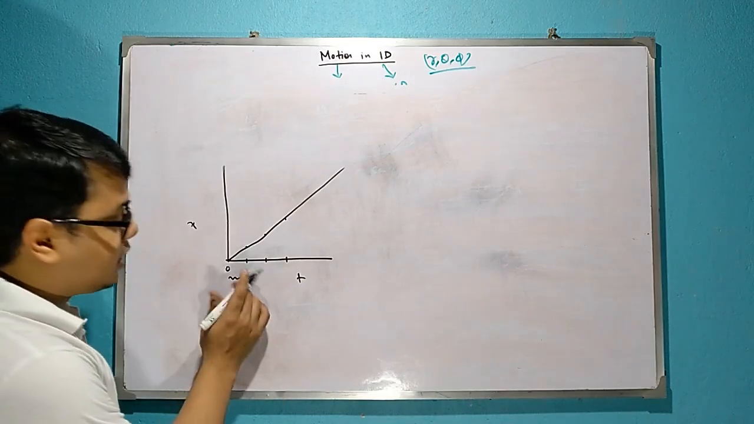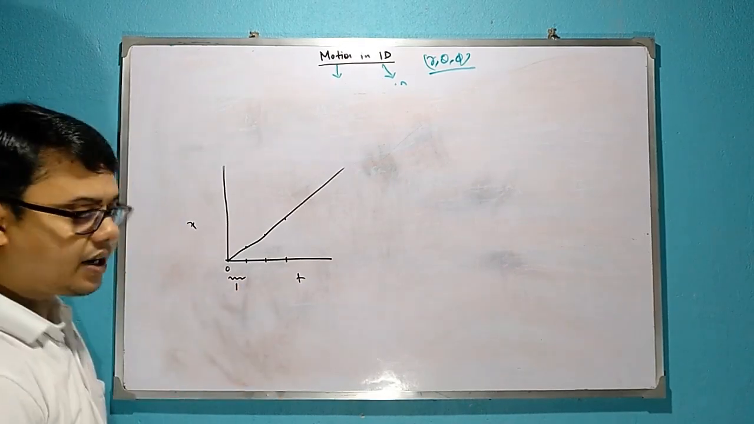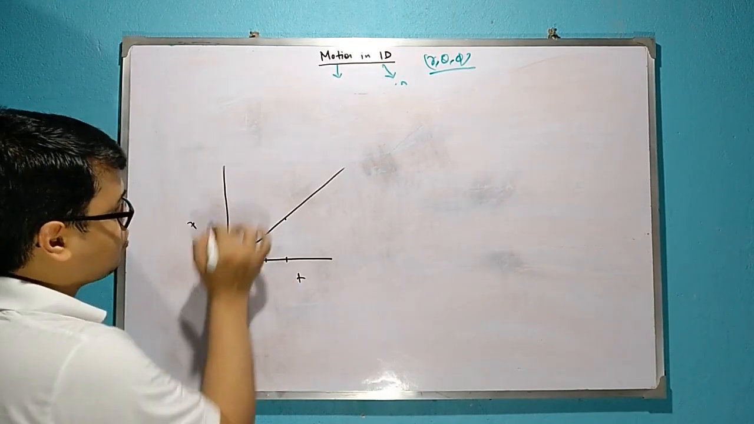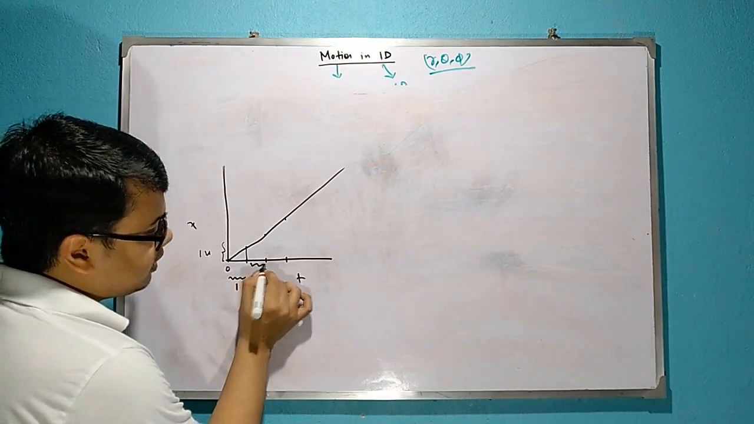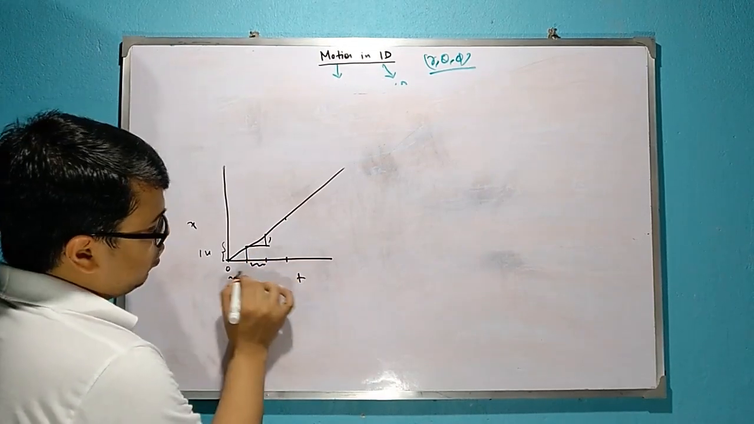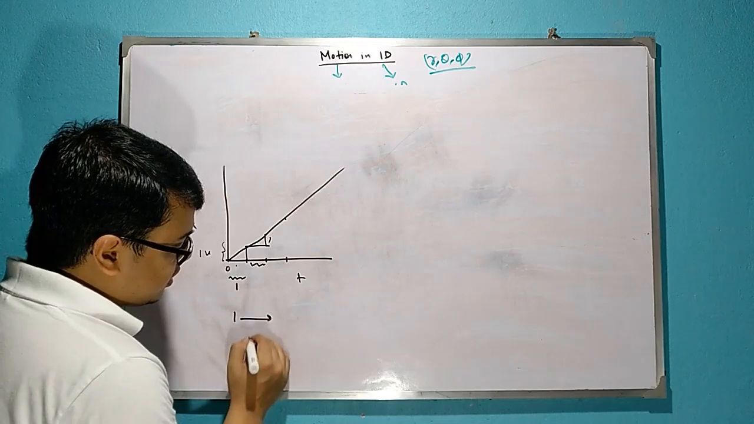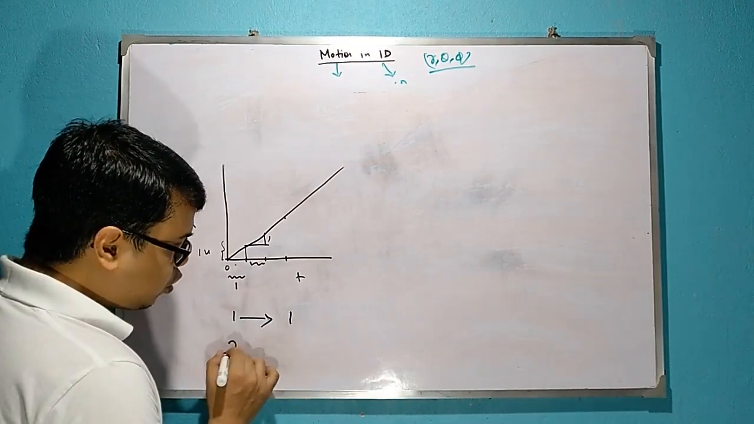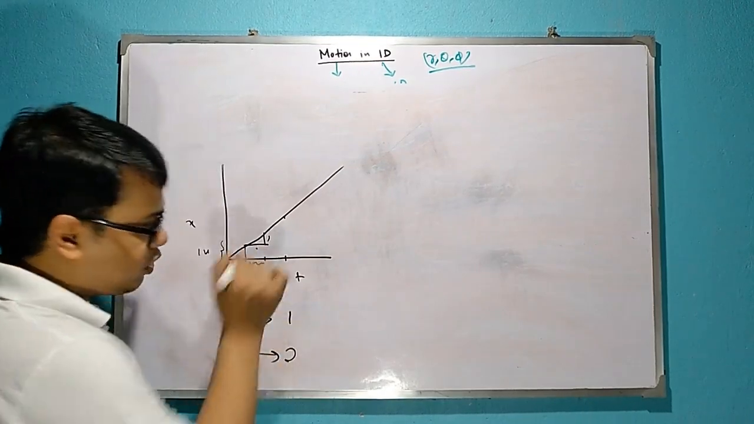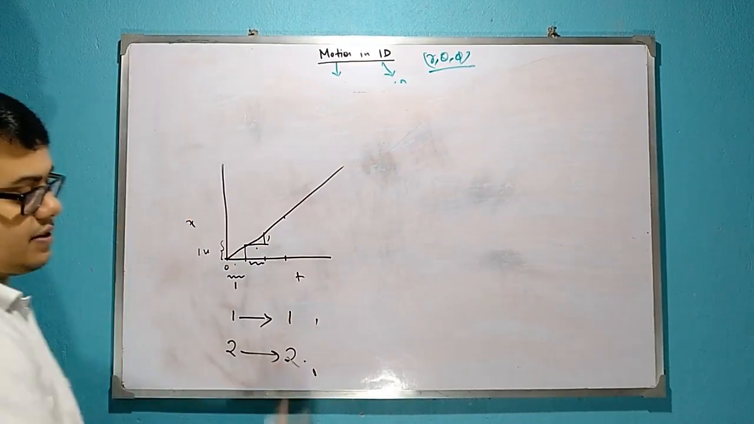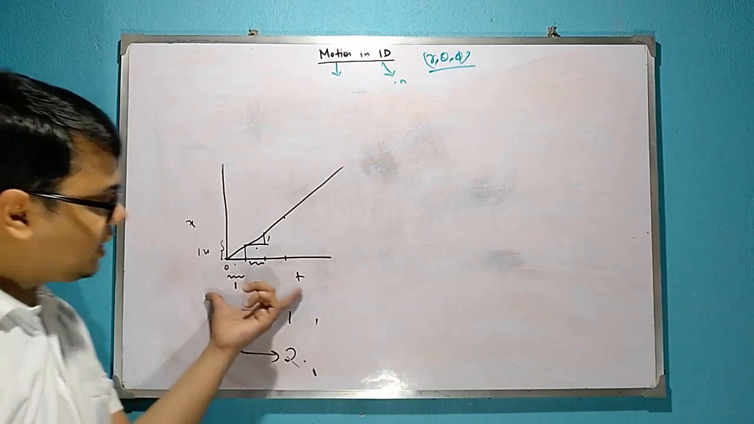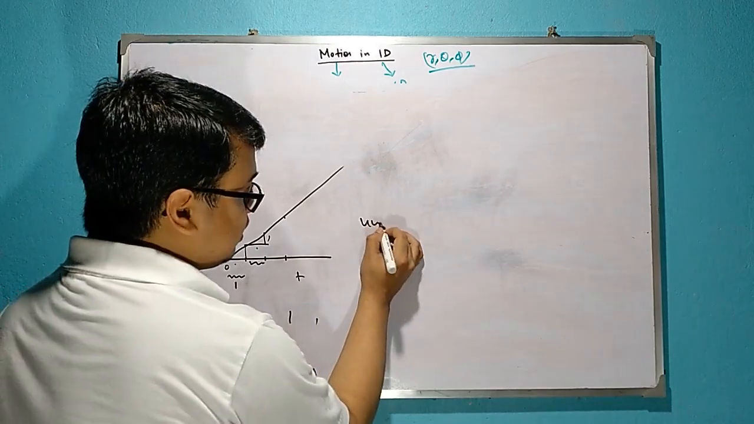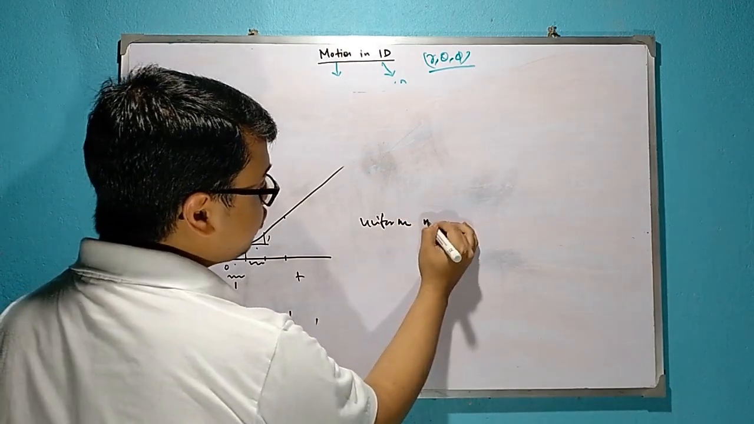for the same time interval, suppose one time unit, the distance covered is 1. Suppose this is 1 unit. For this one, this is also 1, again 1 unit. If one time unit results in movement of 1 unit, then 2 must result in 2 units. If such is the case, where the same distance is covered in the same time interval, such movement is called uniform motion.